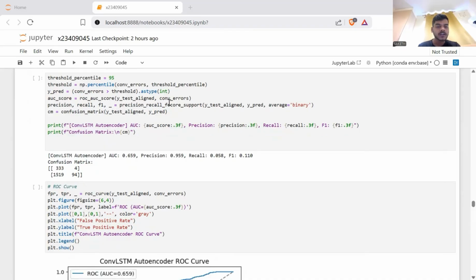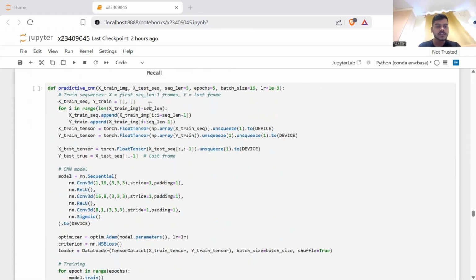This code segment is evaluating the performance of the convolutional LSTM autoencoder used for anomaly detection. After training the model, the reconstruction errors from the convolutional LSTM autoencoder are stored in the variable convolutional errors. These errors indicate how well the model is able to reconstruct each input sample, with higher errors often corresponding to anomalous or abnormal patterns.